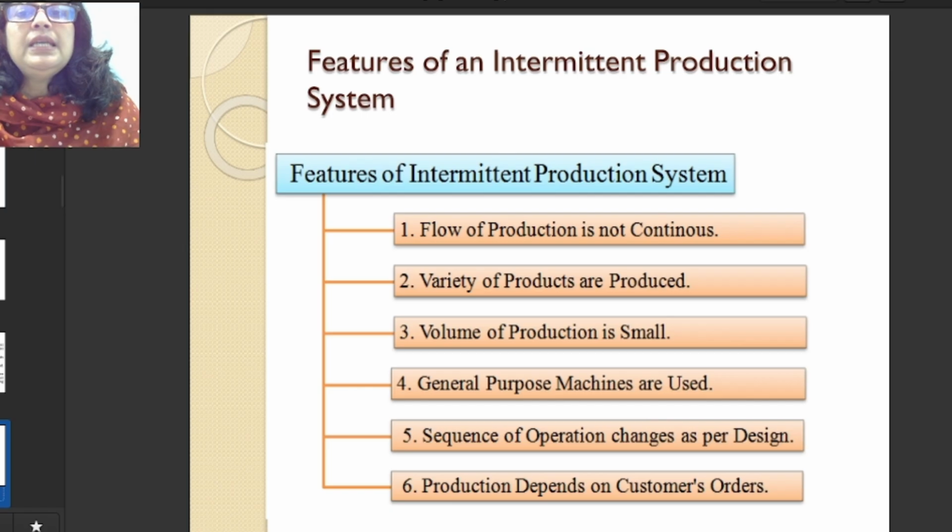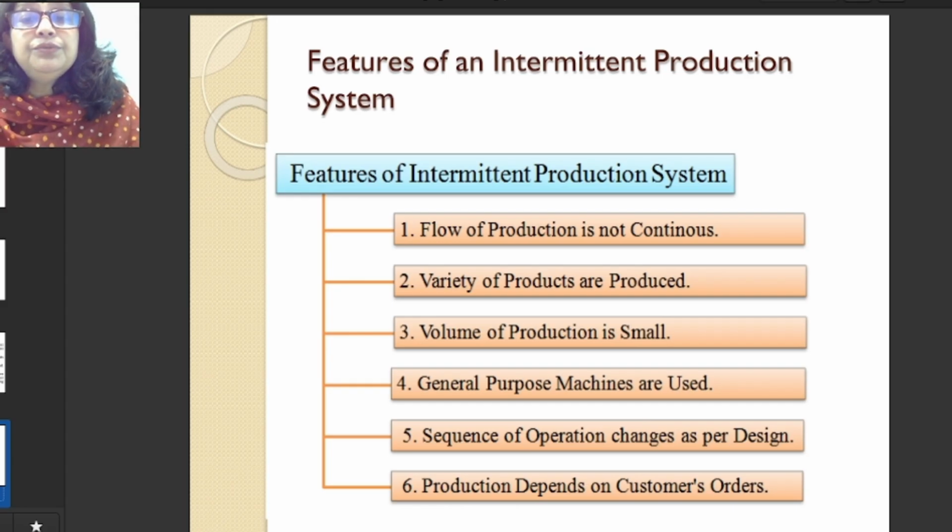Features of an intermediate production system. If we see, the first one is flow production is not continuous. As we know, we take a break in between the process flow, so it is not continuous. A lot of variety of product is produced here. Volume of the production is low, very small, because variety is more. We go for producing many varieties, so that's why the volume is less.